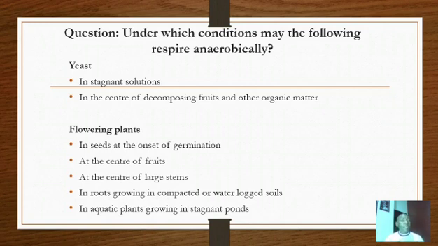That is why we are putting the word large stems, meaning at the center of that large stem, respiration will purely be anaerobic.